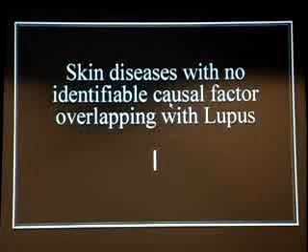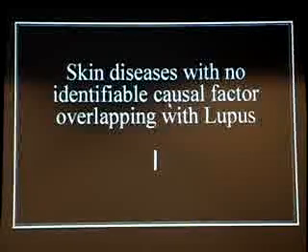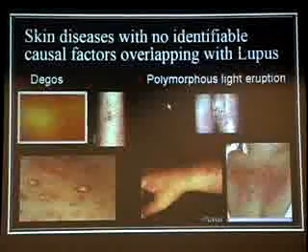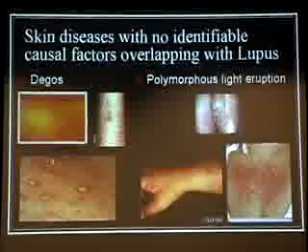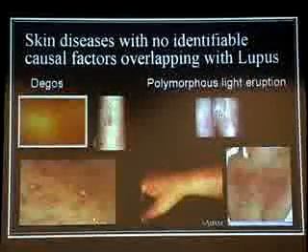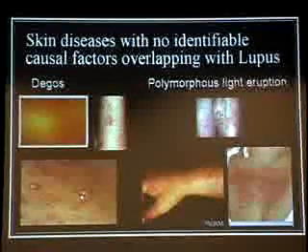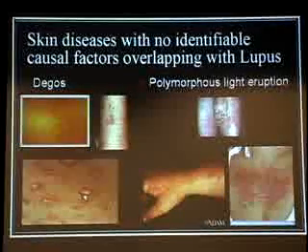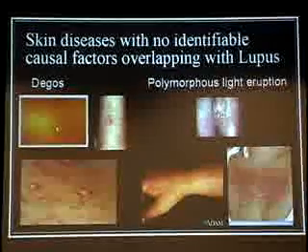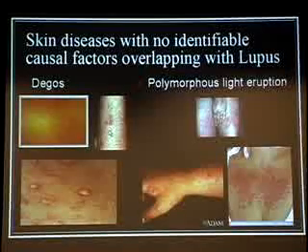And now we're going to go over diseases with no causal factors, which abut on lupus. Again, this is Degos, and we're going to have a lot of great pictures because this is really how dermatologists like to give presentations. Again, the typical white atrophic lesions, here in a Caucasian person, here in somebody with tan skin, here a little bit oblong.